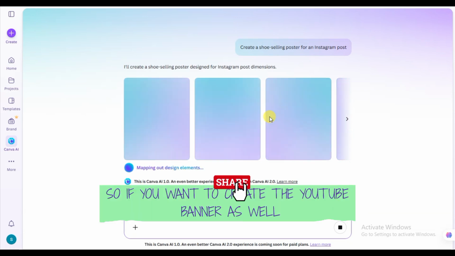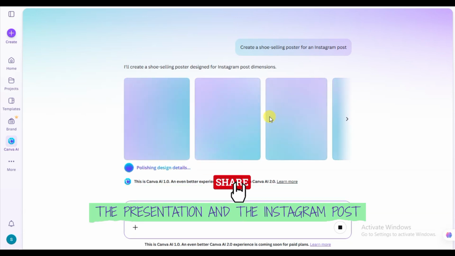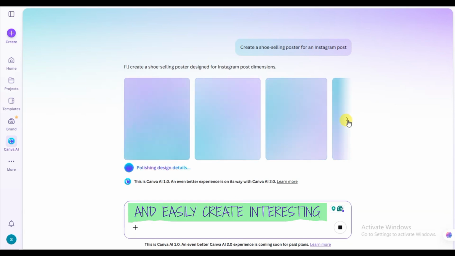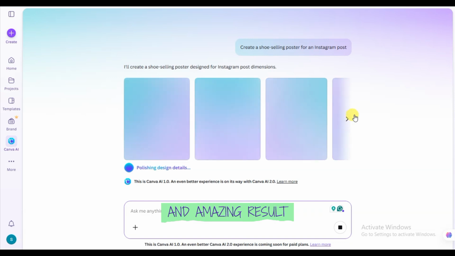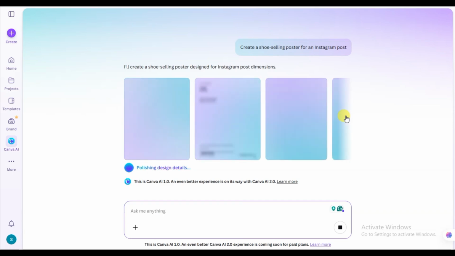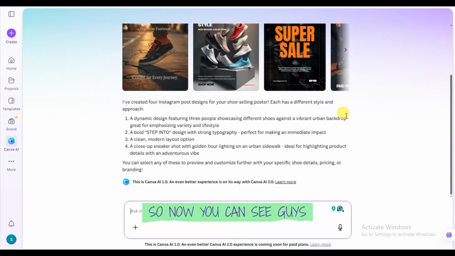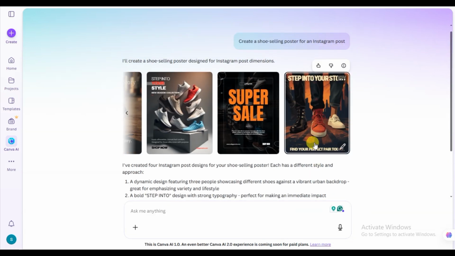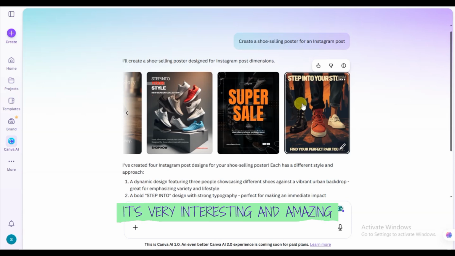So if you want to create a YouTube banner as well, a presentation, and an Instagram post, you can use Canva and easily create interesting and amazing results. After a few minutes, I will share the final result. So now you can see, guys, after a few seconds, the result. Here are very interesting and amazing different dimension styles of your poster.